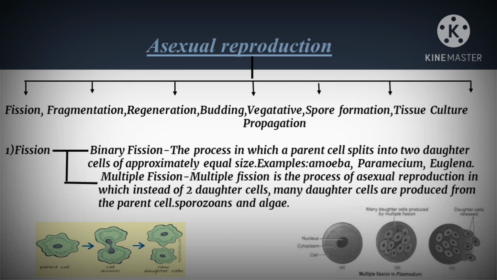sporozoans and algae. In this picture, we can see binary fission in algae, and multiple fission in plasmodia. In algae, the parent cell divides into 2 daughter cells. The first step is the cell division, then it gets split into 2 new daughter cells. While in the plasmodium, the nucleus, which contains many daughter cells, will get split or released into multiple daughter cells.